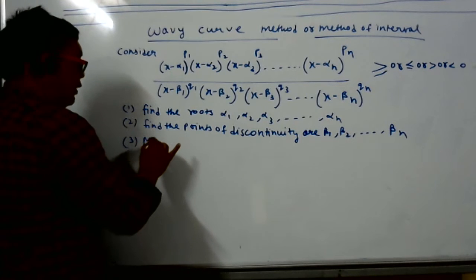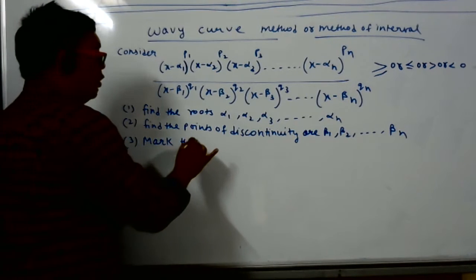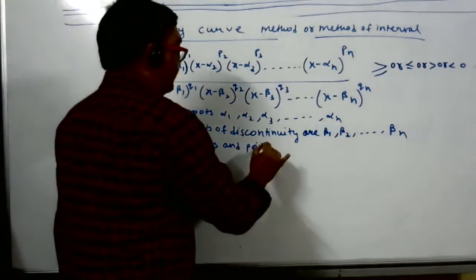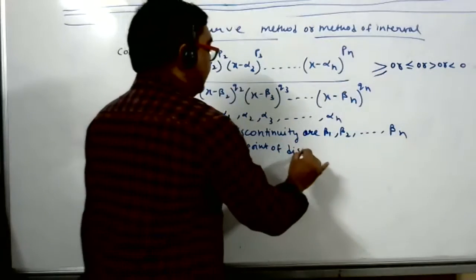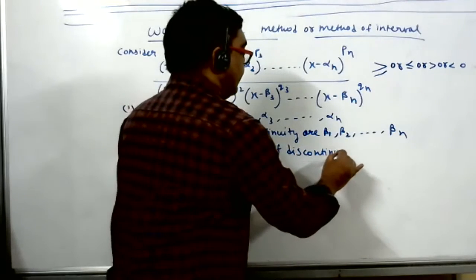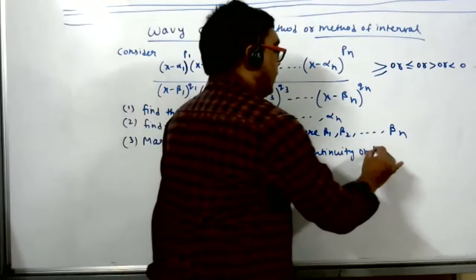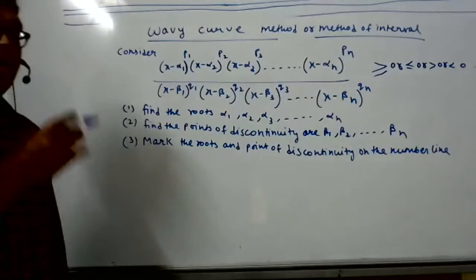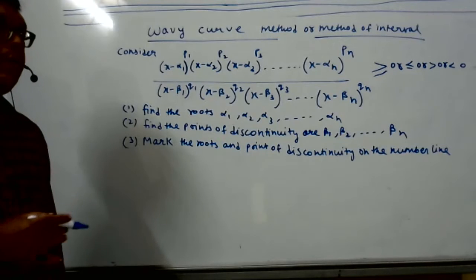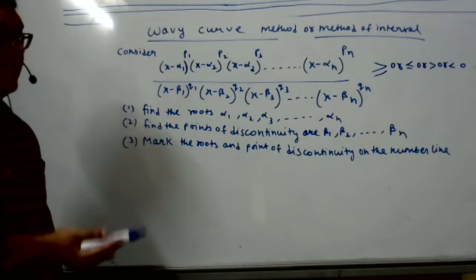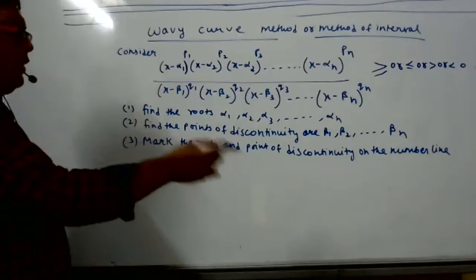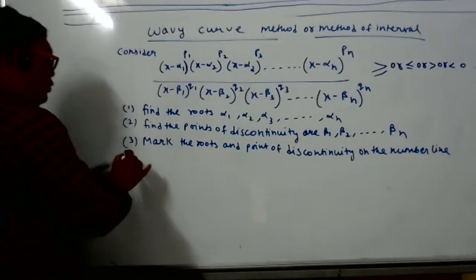Mark the roots and points of discontinuity on the number line. Don't write, mark. On the same number line, both roots and points of discontinuity you have to mark. As on a number line, whoever is smaller will come first, whoever is greater will come later. Number line you mark. Then what you do?